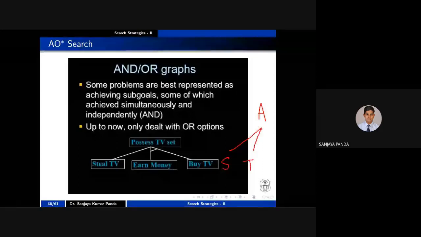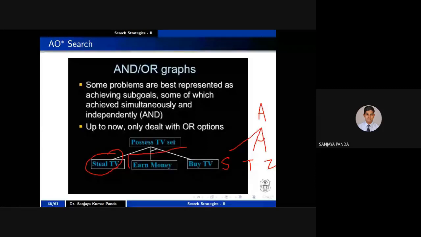So S is a solution, T is a solution, Z is a solution. You are picking one of the solutions. But in an AND OR graph, it is saying you choose S or you choose T and Z. You steal the TV, which is a solution, or you earn money and buy the TV.